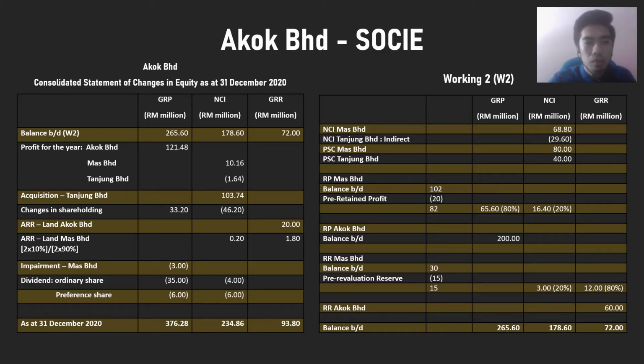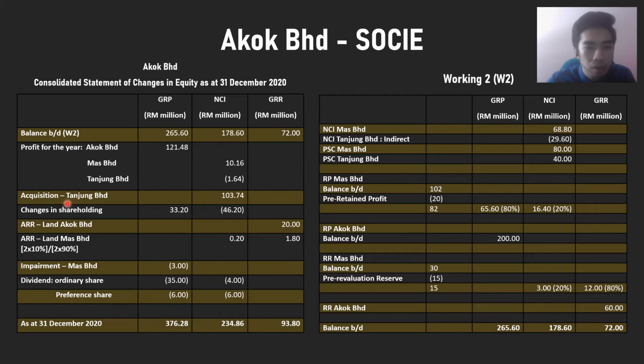Now I will explain about the consolidated statement of changes in equity. I will divide the equity into the group retained profit, non-controlling interest, and group revaluation reserve. First, we need to find the amount of opening balance, but I will show you the calculation in the workings later. Next, we have the profit for the year. We can take the amount from the calculation that we have made before for the profit attributable to parent and NCI. For the group retained profit, we have 121.48 million, and for the NCI for Mas Berhad, we have 10.16 million, and for the Tanjung Berhad, we need to minus 1.64 million because of loss.